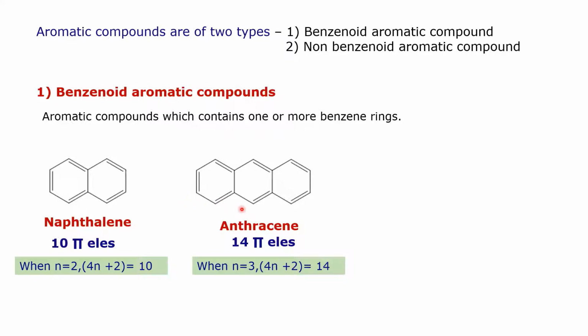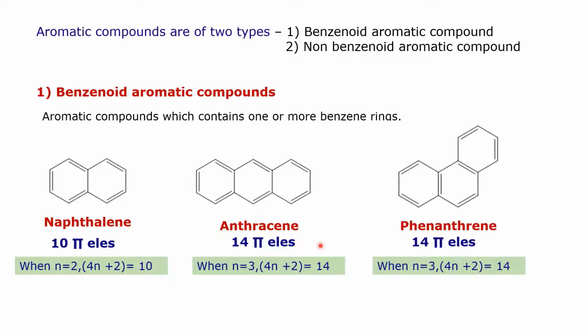This is anthracene. In case of anthracene also, there are 7 pi bonds, that is there are 14 pi electrons, and when n is equal to 3, 4n plus 2 is equal to 14. Anthracene also contains 14 pi electrons, therefore it is aromatic in nature. Then phenanthrene.